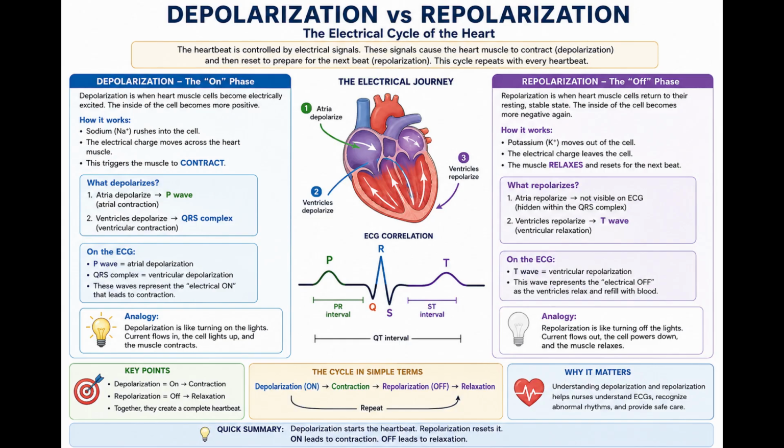Repolarization restores cardiac cells toward their resting electrical state, prepares them for the next heartbeat, leads toward muscle relaxation, and creates the ventricular T wave. The easiest memory phrase is, depolarization activates, repolarization resets, contraction follows activation, and relaxation follows recovery.